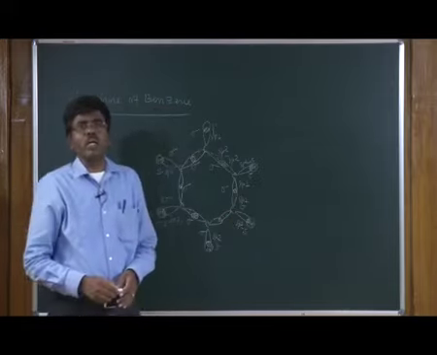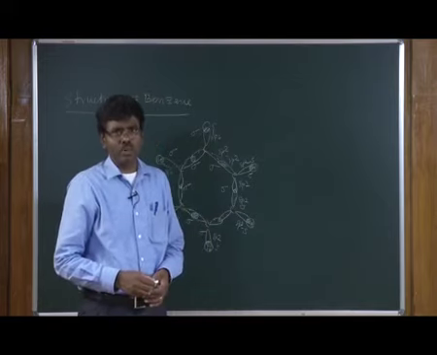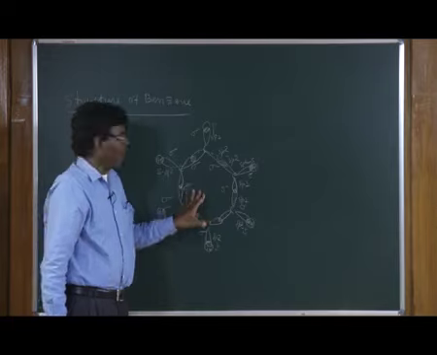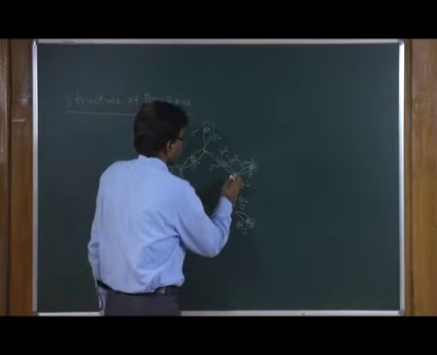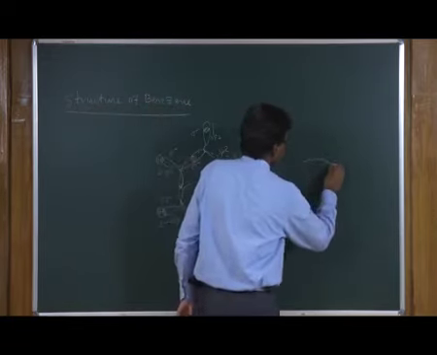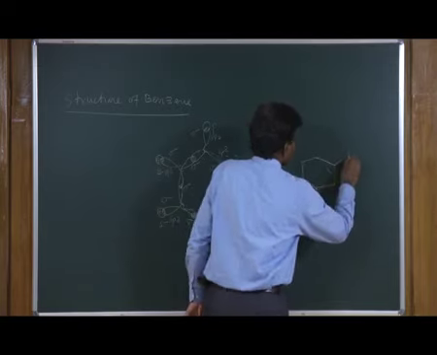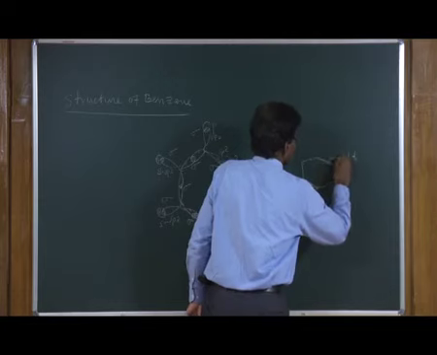So, the involvement of these sp2 hybridized orbitals in the sigma bond formation makes the benzene ring a planar molecule, and the bond angle between these two carbon-carbon or carbon-hydrogen bonds is 120 degrees.